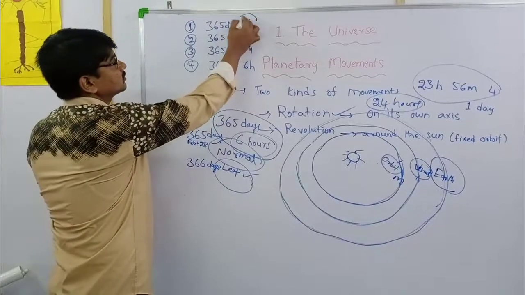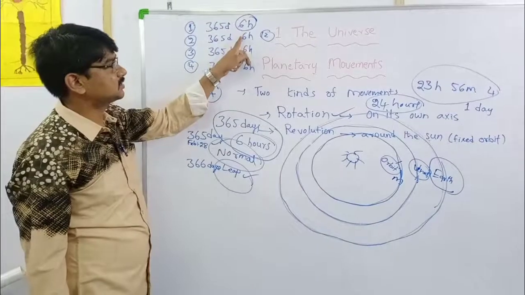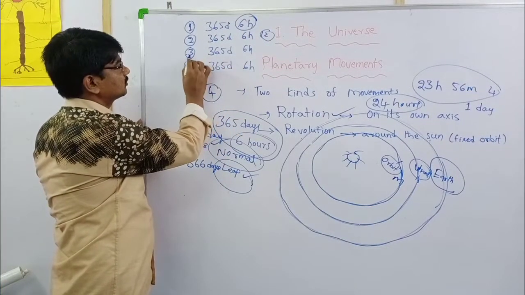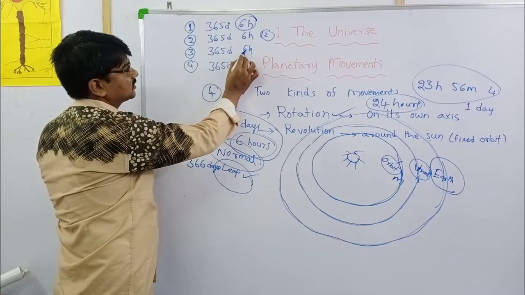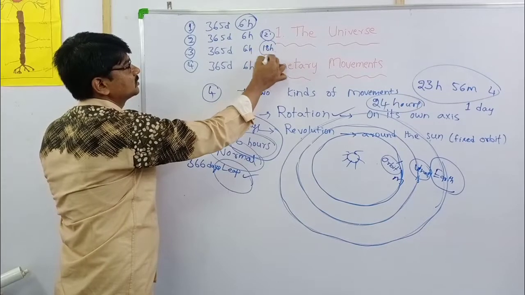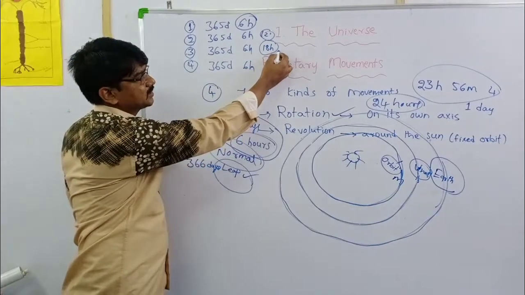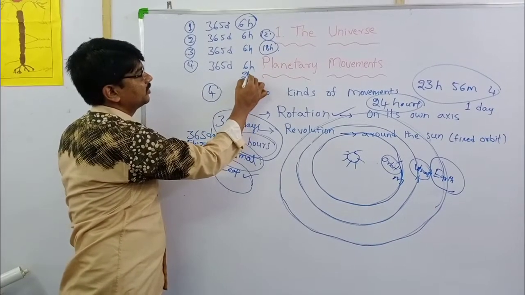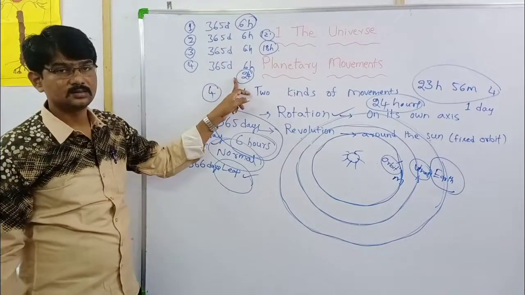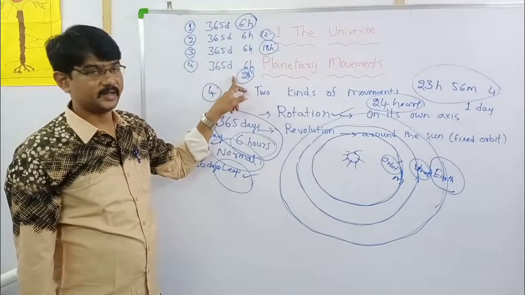In the second year, remaining 6 hours plus 6 hours, 12 hours. So half a day. Next, in the third year, 6 hours plus 12 hours, total 18 hours. In the fourth year, 6 hours plus 18 hours, 24 hours. One day is increasing. What is the meaning of 24 hours? 24 hours is equal to one day.